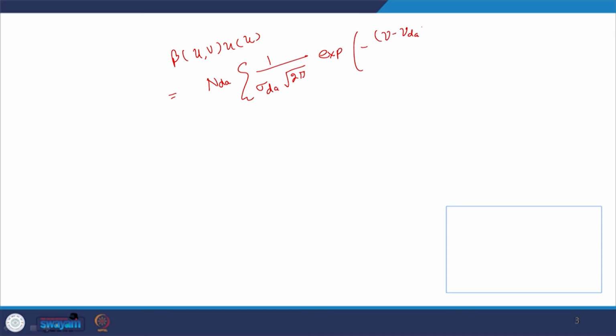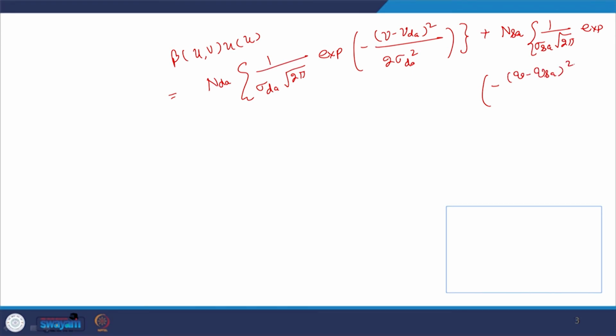This equation can be represented like this: beta uv is equal to NDA times 1 upon sigma, that is the mean which we discussed, root 2 pi, e to the power minus V minus V DA square upon 2 sigma DA square, plus NSA times the satellite term, 1 upon sigma SA root 2 pi, e to the power minus V minus VSA square upon 2 sigma SA square.